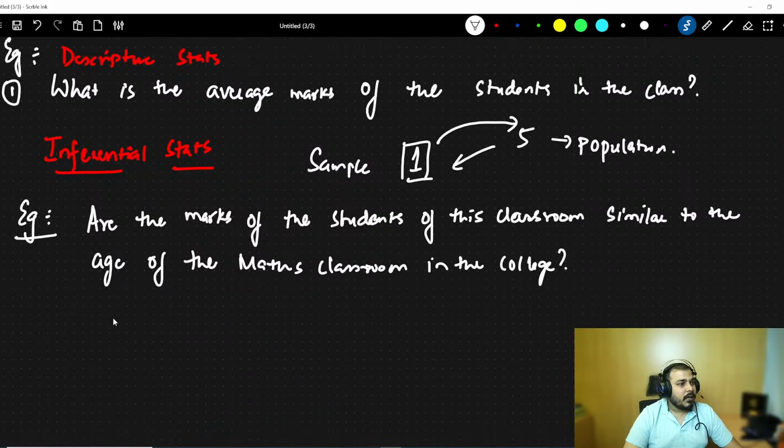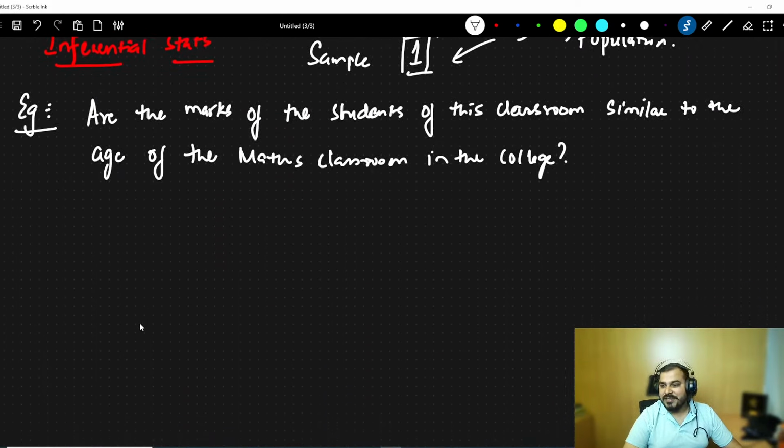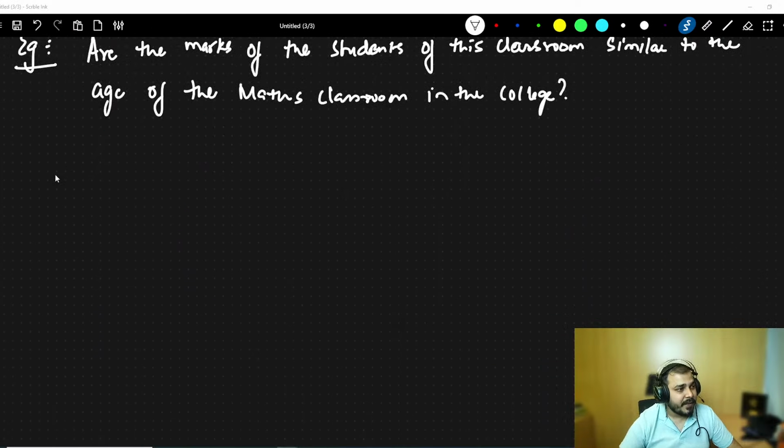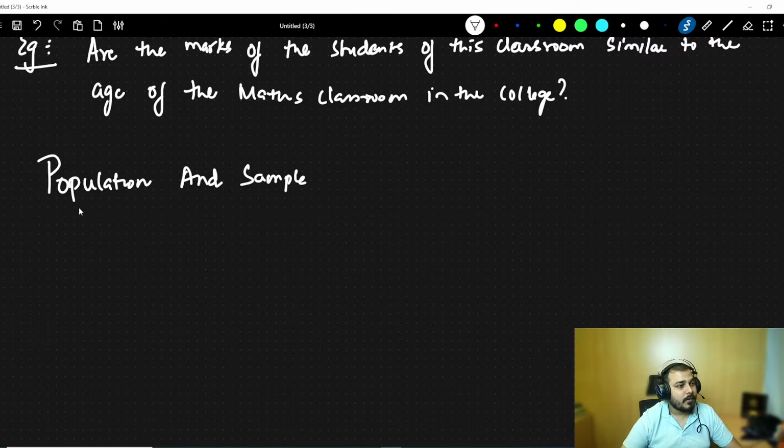Perfect. Now, since we have discussed population and sample, I'll be coming more on making you understand about descriptive stats when we are deep diving into various topics. Now it is time that we really understand population and samples. So coming over here is basically population and sample. What exactly is population?